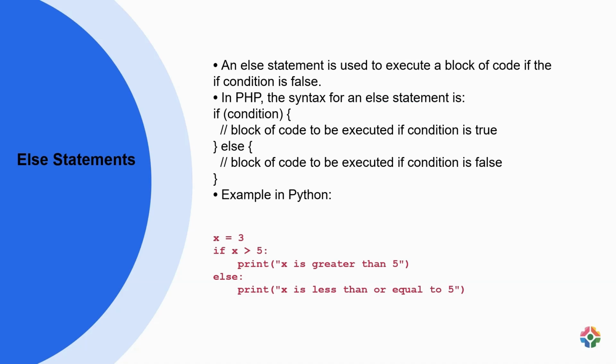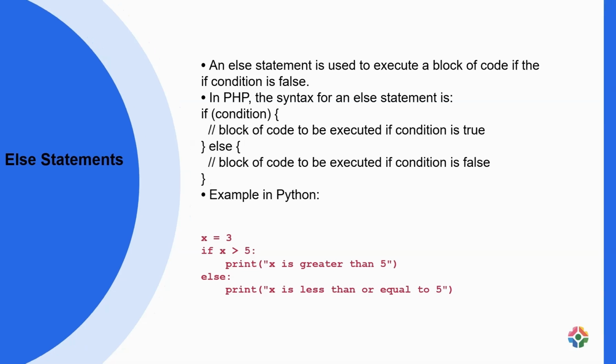In this example, the code first evaluates if x is greater than 5. If the condition is false because x is assigned the value 3, the else block will be executed, displaying the message "x is less than or equal to 5". Therefore, the else statement provides a mechanism to handle cases where the initial condition fails, ensuring that the program flow responds appropriately to varying circumstances.